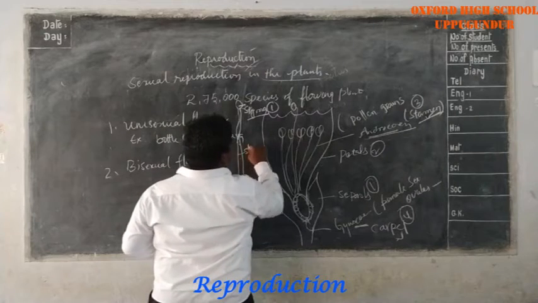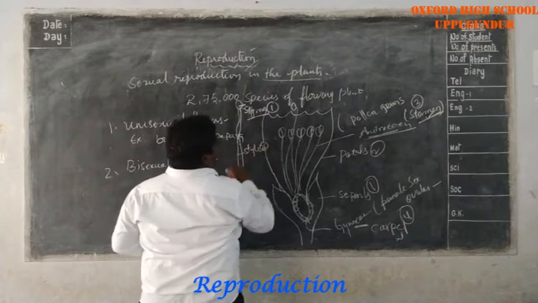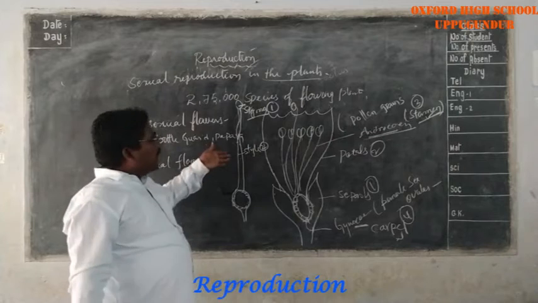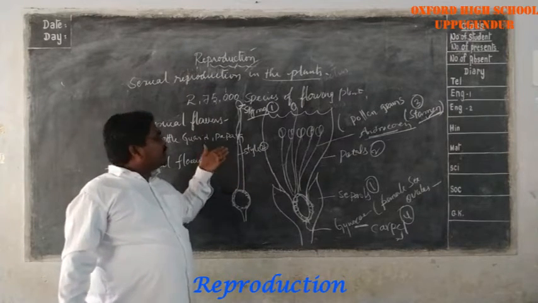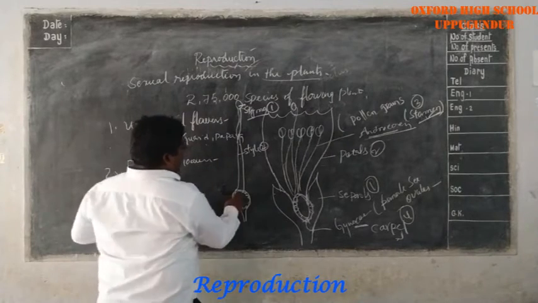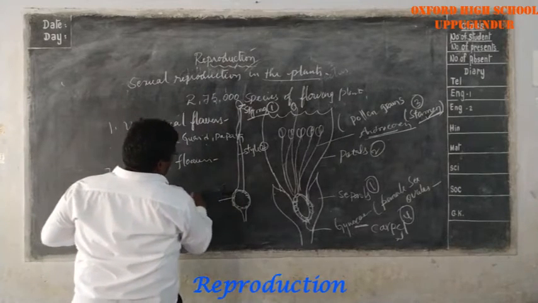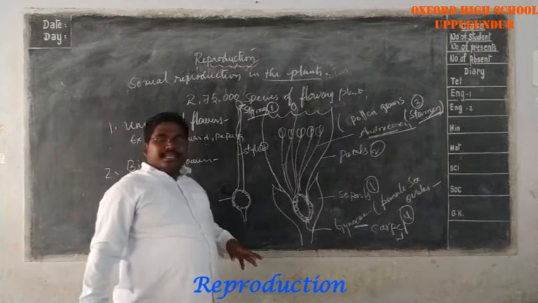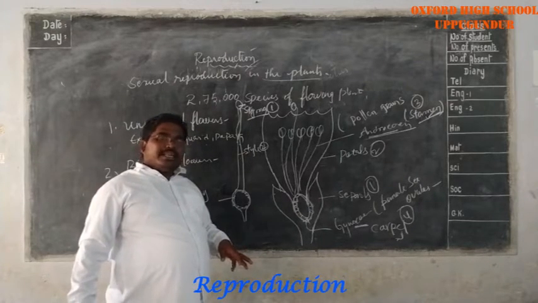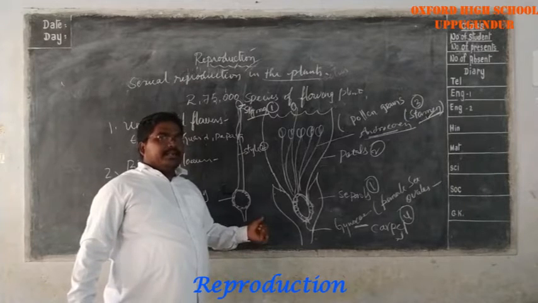Next one is style, the second portion. It is the path of travel of the compatible male sex cells through the style and ovary, where the fusion of male and female gametes takes place. That is fertilization.